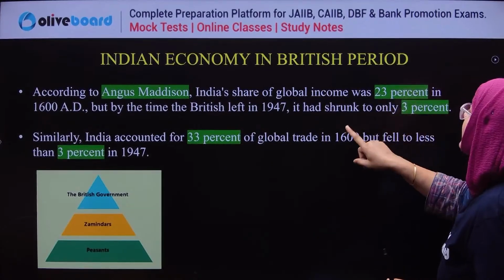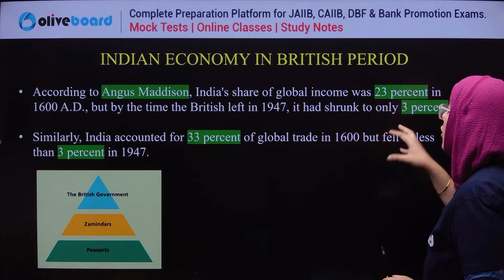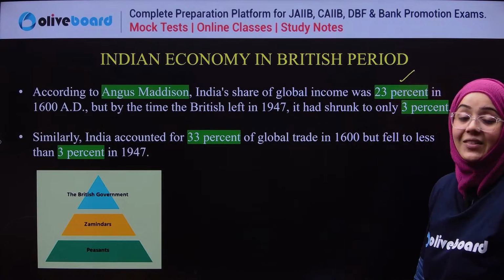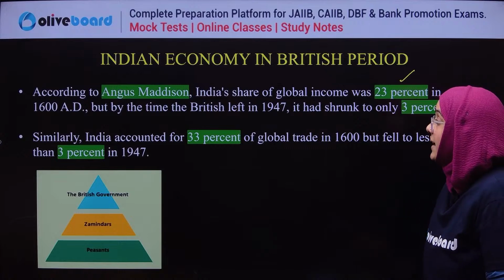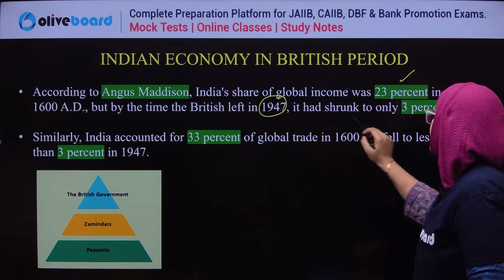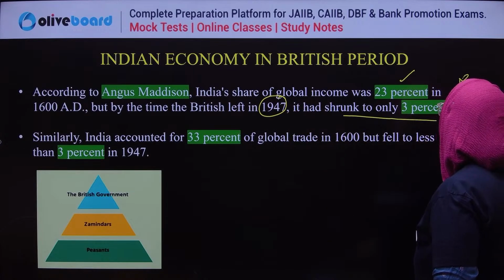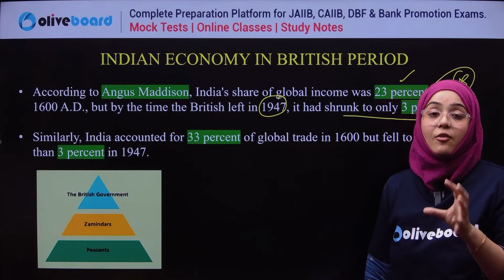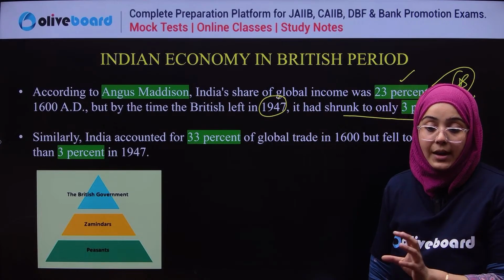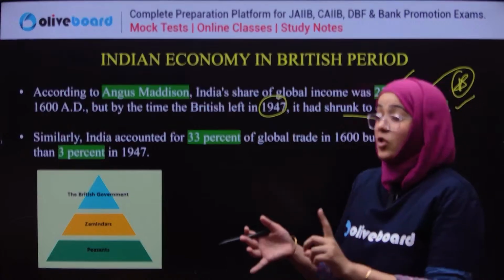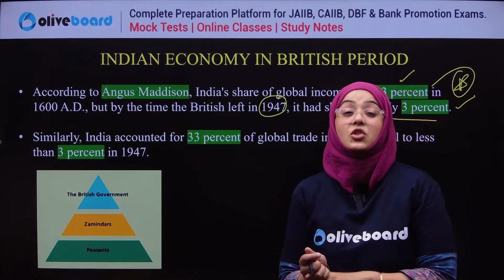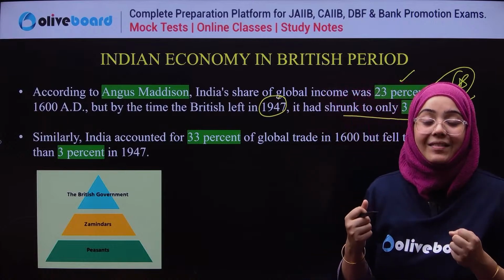Next, as per the Angus Maddison model or database, India's share in the global income was 23% in 1600 AD, but by the time the British left in 1947, it had shrunk to 3%. This is very important, just because of the exploitative measures the British took in India. They introduced the zamindari system, they introduced the ryotwari system, they just trapped the lands of the peasants.